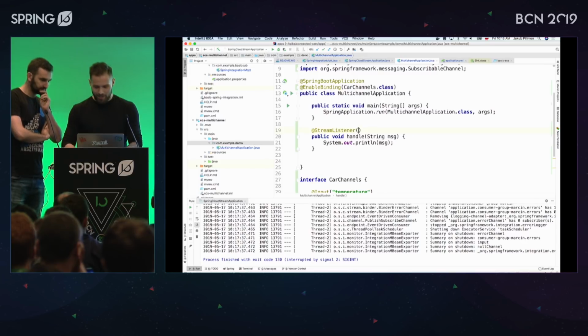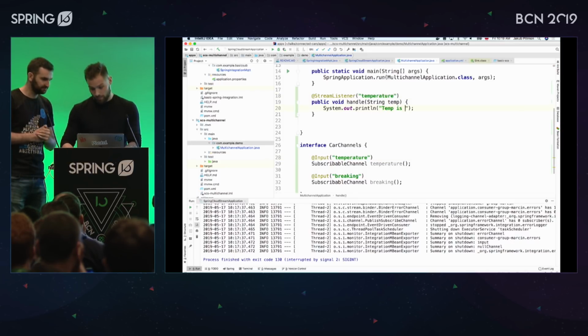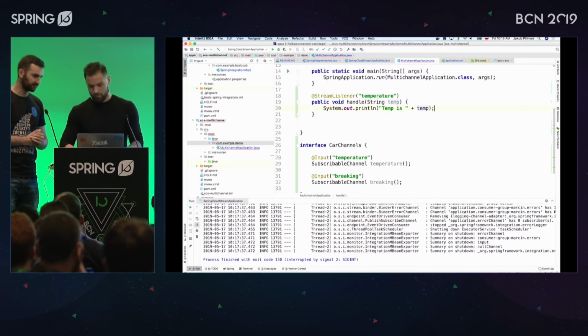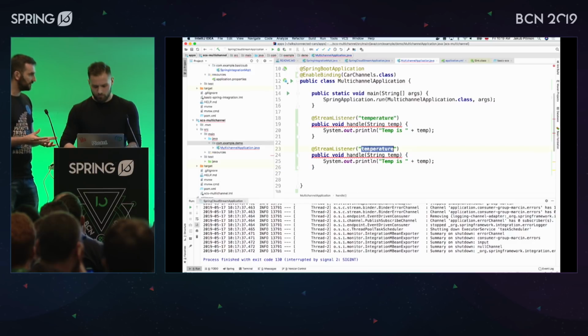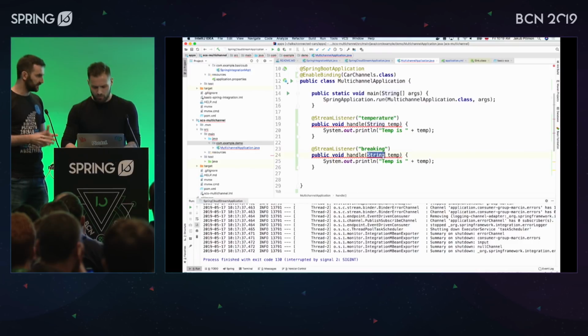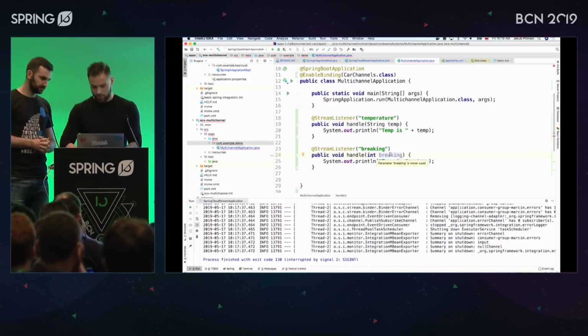So, StreamListener from the first channel, which was called temperature. How do you want to handle this? Just print out the temperature, maybe? Makes sense. Temp is now temp. What is the other one? Let's say we have a deceleration value. Should it be float or integer? Like with money, int. Braking, or deceleration, maybe. Yeah, deceleration. So deceleration is now deceleration. There's a typo, but who cares.